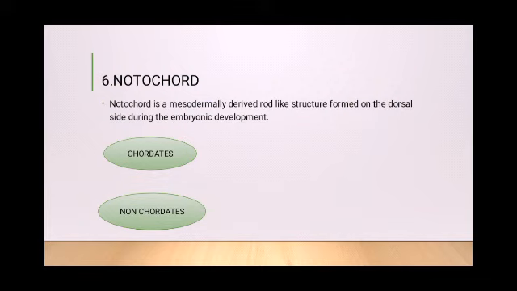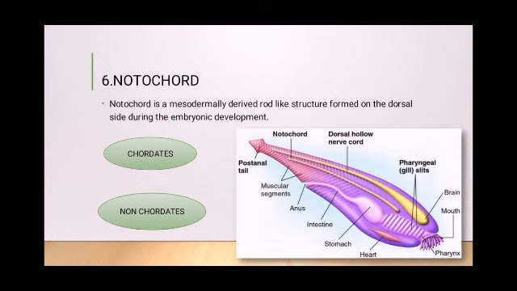Chordates are those organisms which possess a notochord or which possessed a notochord at some point of their life, and those organisms which never possessed a notochord are called non-chordates. Now, non-chordates are those organisms coming under phylum Porifera to phylum Echinodermata. So you can see the picture here.